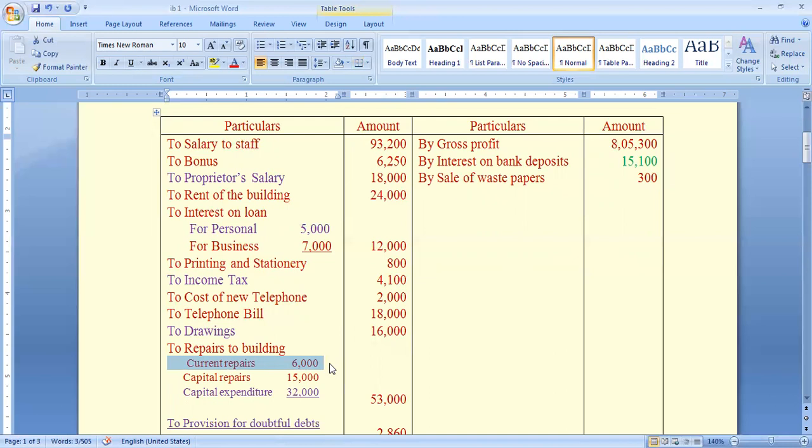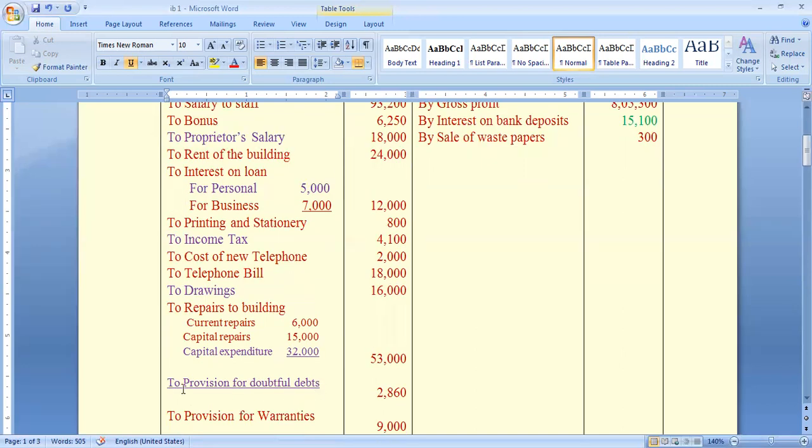Next, current repairs to the rented building is allowed as a deduction. Capital repairs to the rented building is also allowed as a deduction. The assessee is not the owner of the building, but as the tenant he can claim the deduction.